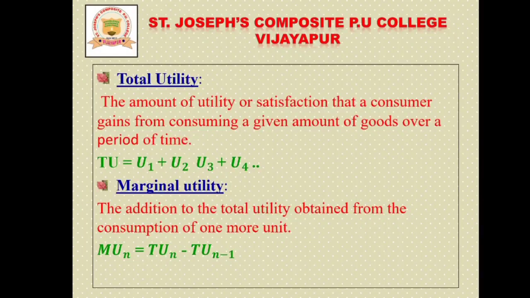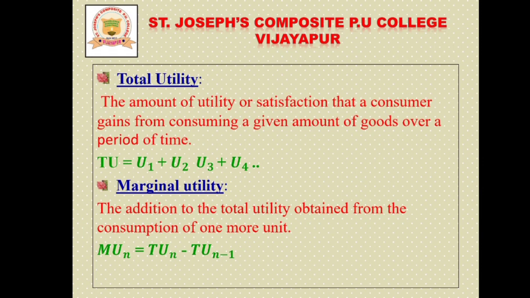So second one, total utility. Total utility means aggregate utility. That means the amount of utility or satisfaction that a consumer gains from consuming a given amount of goods over a period of time. Here the consumer will attain a maximum level of utility by consuming again and again the given stock of commodities.